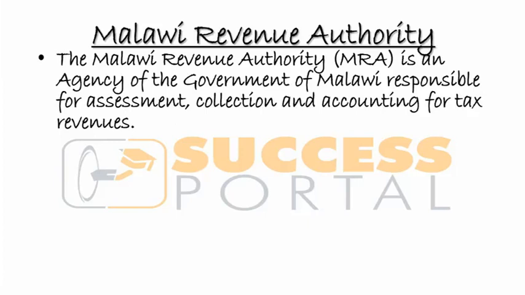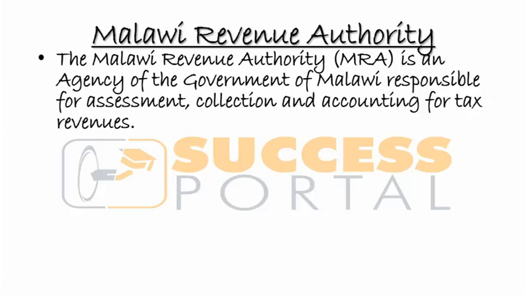So, the MRA is an agency of the government, responsible for assessment, collection, and accounting for tax revenue. It is part of the government. So it is a government agency that is responsible for assessing. That's the first thing: how much tax are you supposed to pay? That's assessing. Then collection, taking the money from the taxpayer, and accounting for this tax revenue.